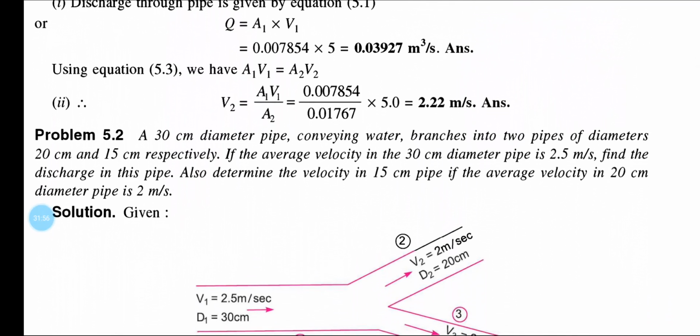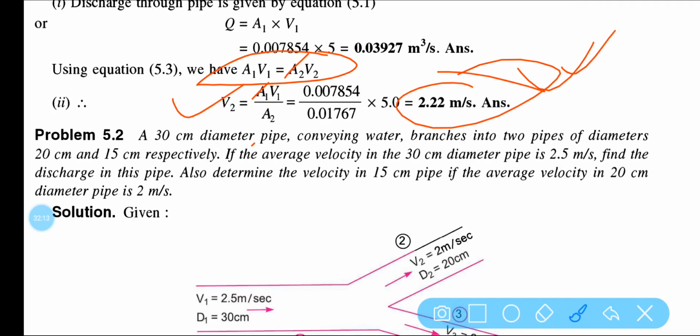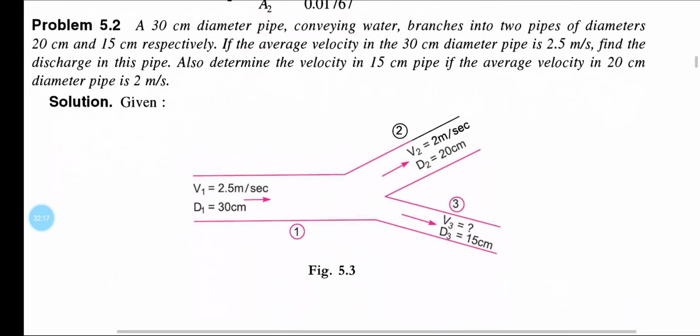And we know the continuity equation, so put in a1 v1 is equal to a2 v2. So ultimately you can find v2 because all the values are given. With a1, v1, a2 all given, 2.22 meter per second is the correct answer. Next, come to the next problem, number 5.2.